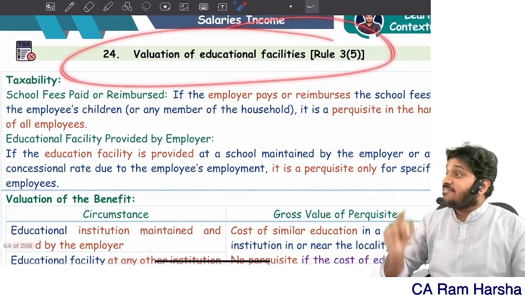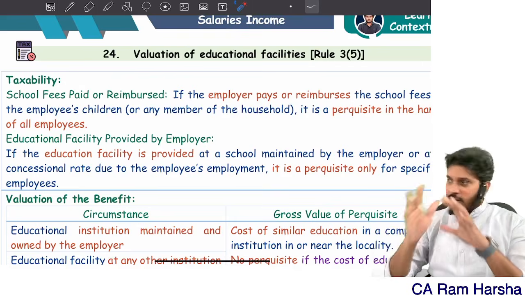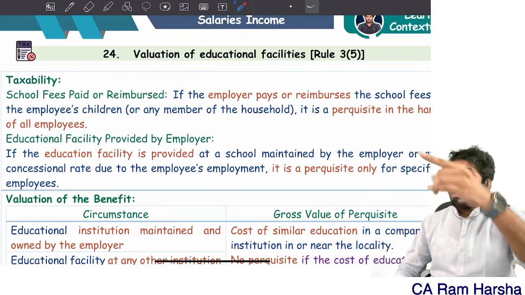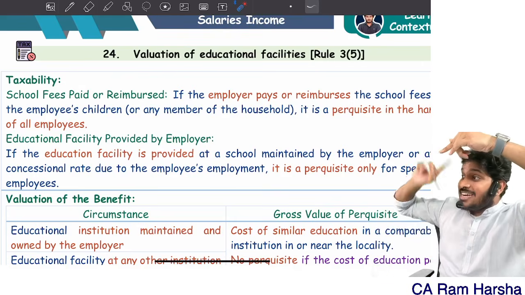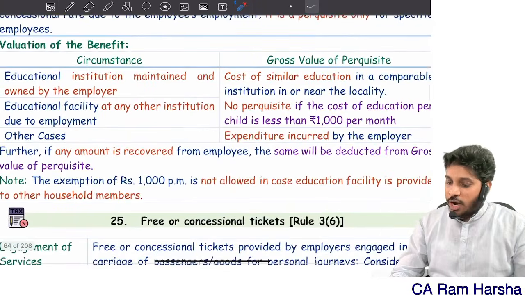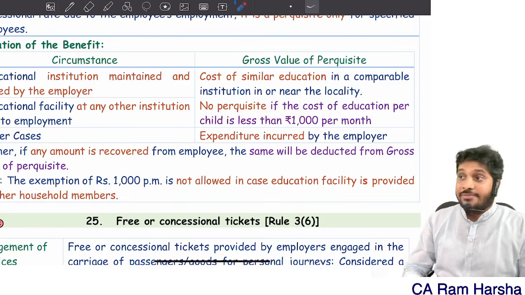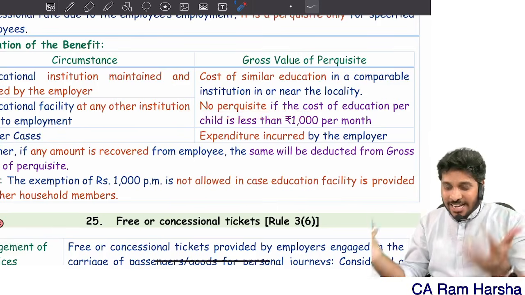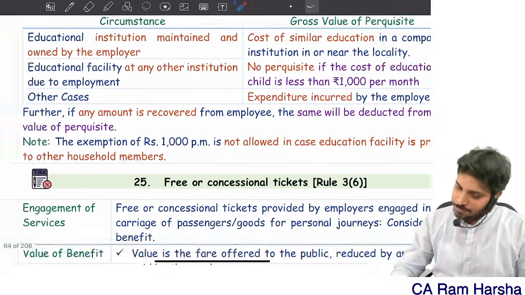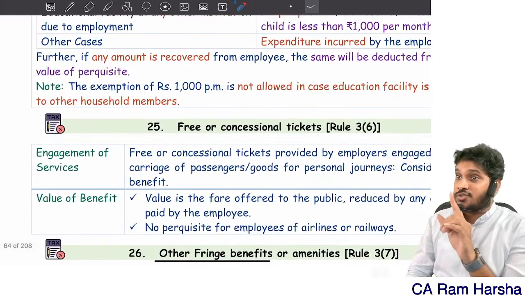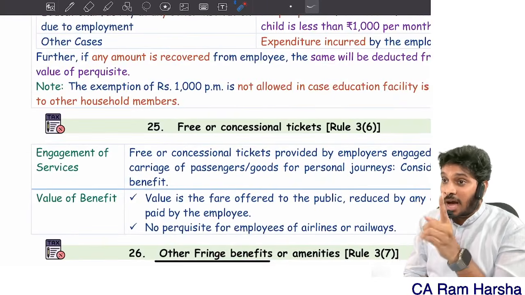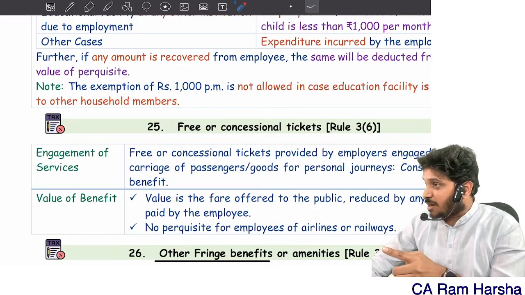Valuation of education facility: reimbursement is fully taxable for everybody. Facility, employer school or employer related school. Getting it? If the cost of similar education is less than 1000 rupees per month, no perquisite at all. If the cost of education in a similar school exceeds 1000, fully taxable. Correct? Remember, education allowance is fully taxable under the default tax regime. Under the optional tax regime, 100 rupees per month exemption is there.